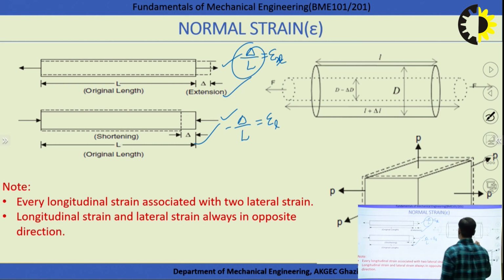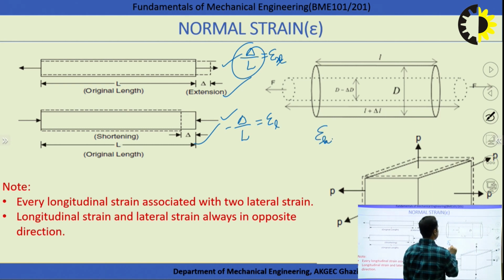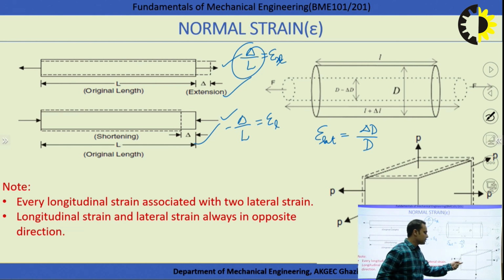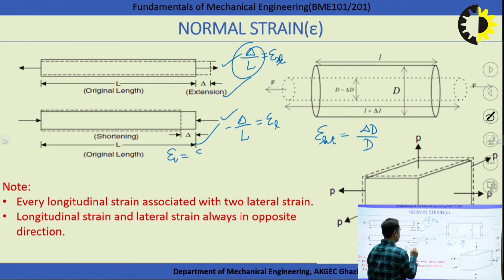Here the lateral strain is the change in diameter, delta D over D, right? This way we can define longitudinal and lateral strain, and this way we can define the change in volume if the force is acting in all three directions. So whatever change has taken place, the volumetric change is nothing else but the strain in the x direction, strain in the y direction, and strain in the z direction.